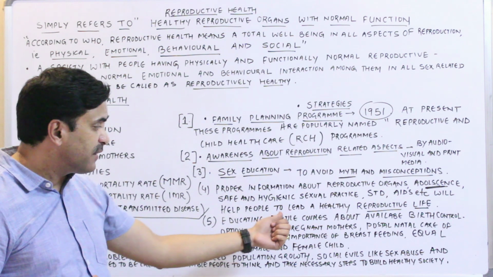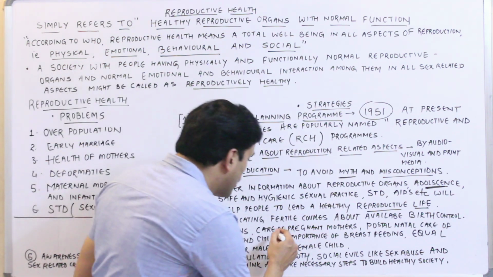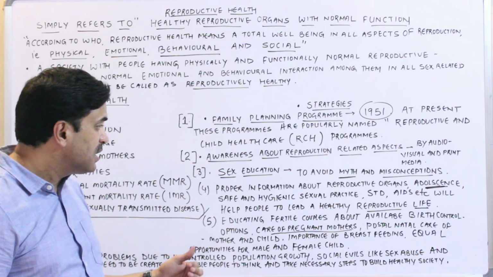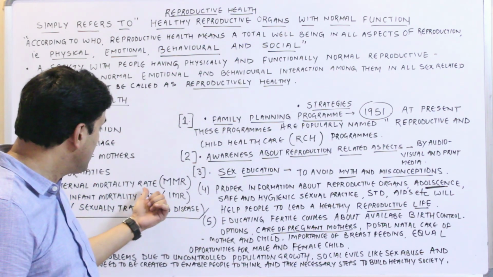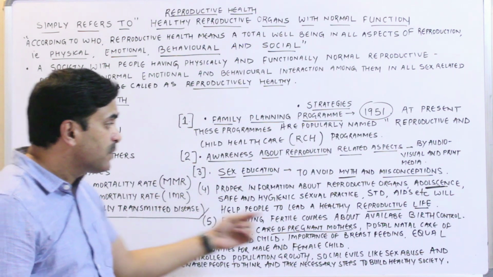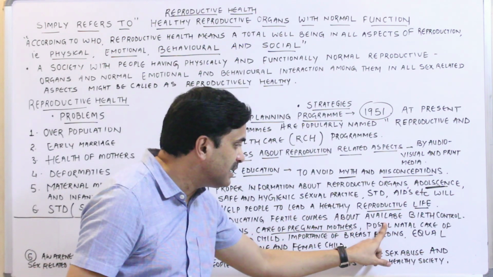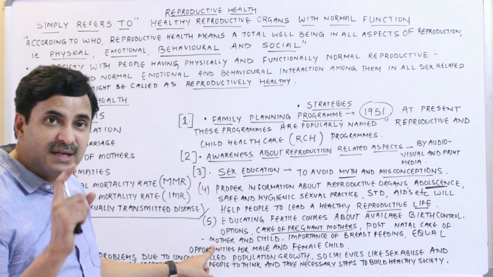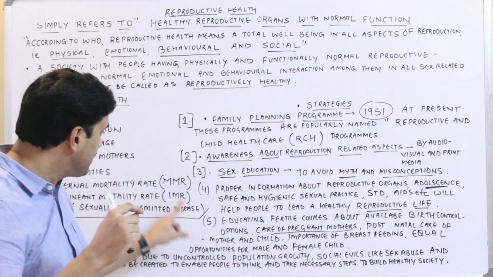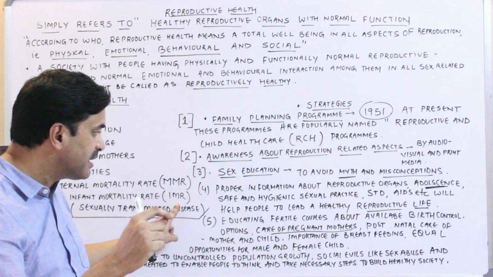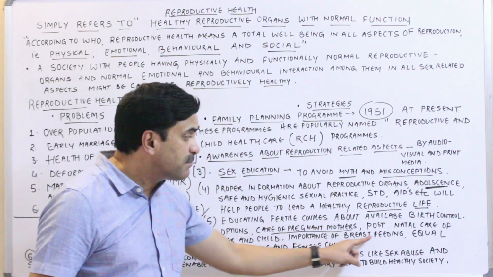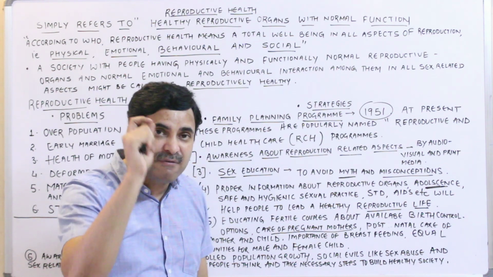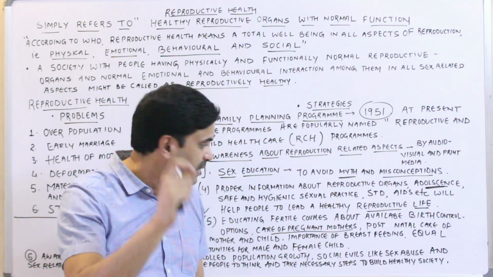Also educating the fertile couples about care of the pregnant mothers, so that what will happen? The maternal mortality rate will decrease. Postnatal care of mother as well as child, which will reduce the MMR, maternal mortality rate, and infant mortality rate. Importance of breastfeeding. You know very well, breastfeeding is very important for the young one.